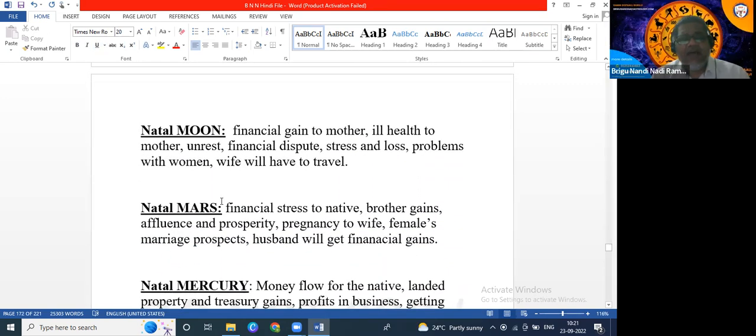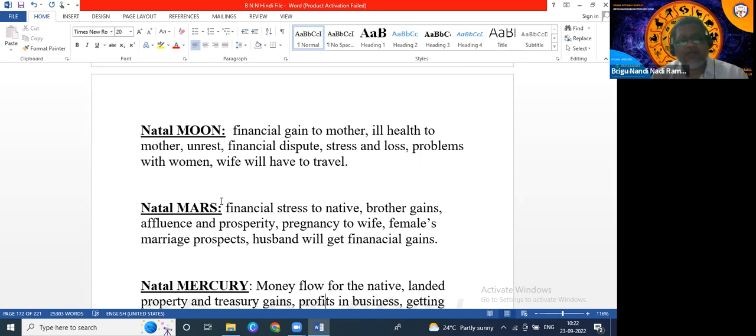And when Venus aspects Moon, Venus is wife, house, vehicle, money, and Moon is mother. So Venus is money, Moon is mother. When transit Venus aspects natal Moon, mother will get financial gains. Mother will have financial gains. At the same time, for example, Moon is actually enemy to Venus. So it is an enemy planet also.